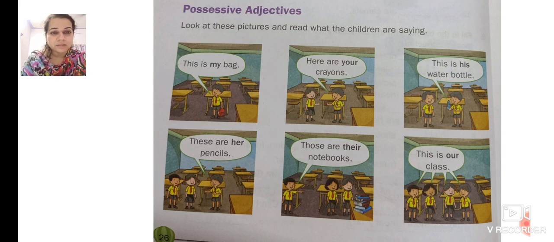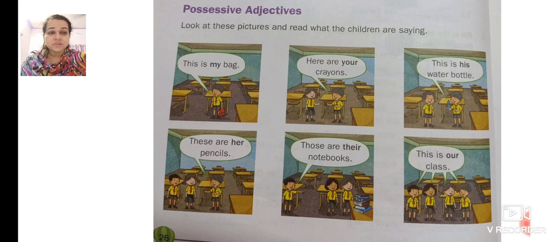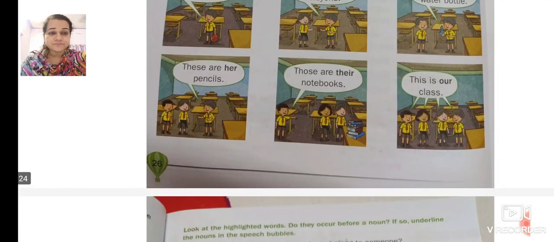These all are nouns, and possessive adjectives come before a noun. My, your, his, her, their, our. These are all possessive, which shows the possession. It is my. This shows the possession.